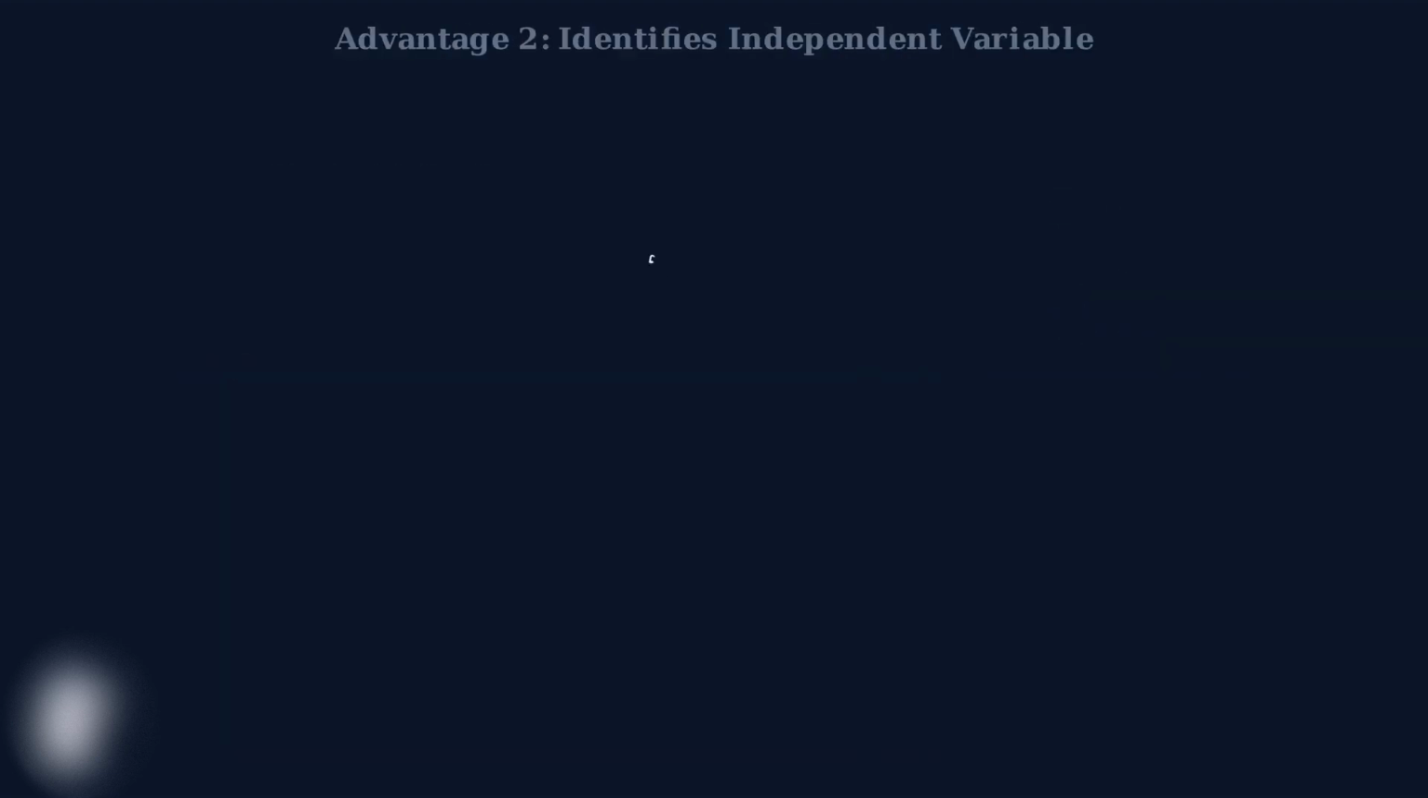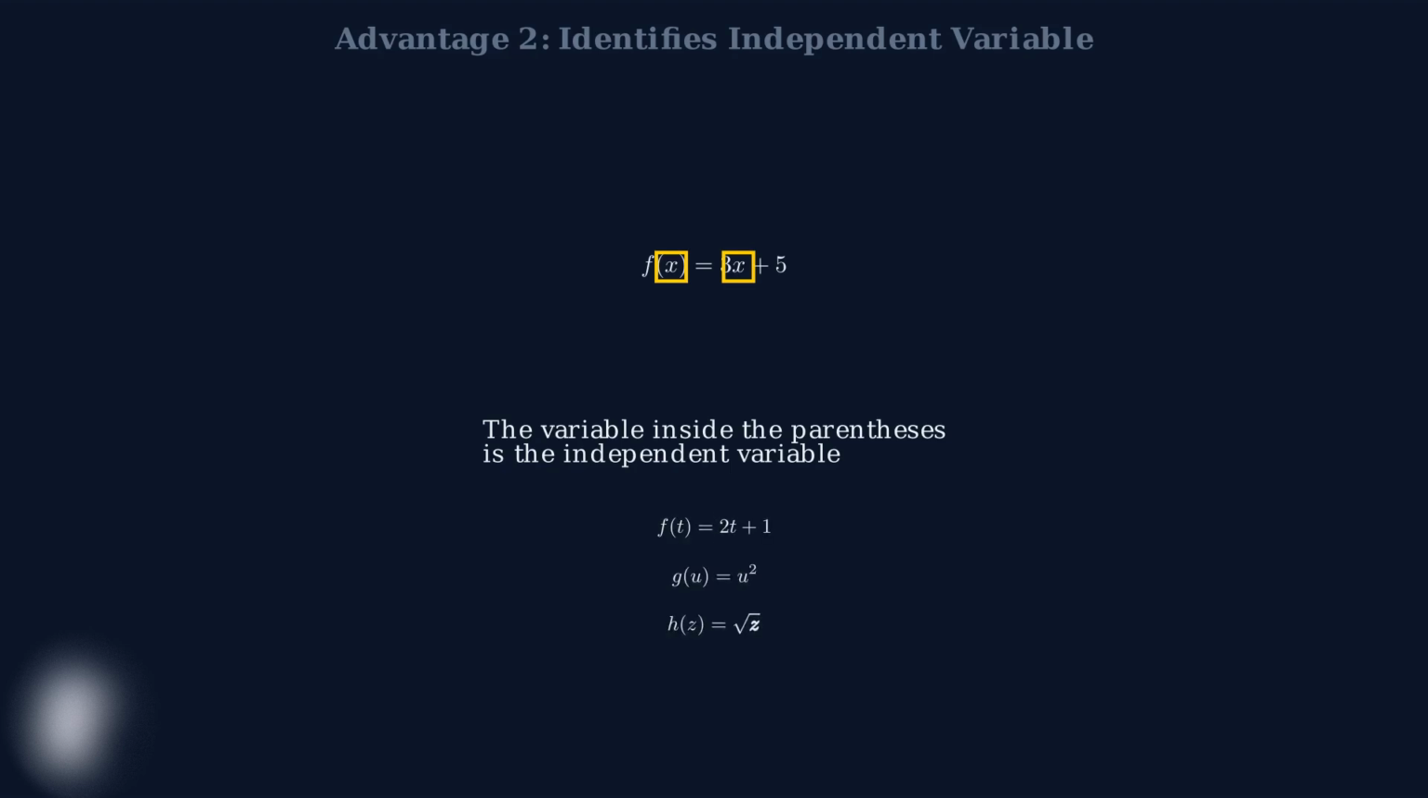The second major advantage is that function notation immediately identifies the independent variable. The variable inside the parentheses tells us exactly which variable is the input to our function. This works with any variable name, whether we use t for time, u for a general variable, or z for a complex number. The function notation makes it immediately clear which variable is independent.